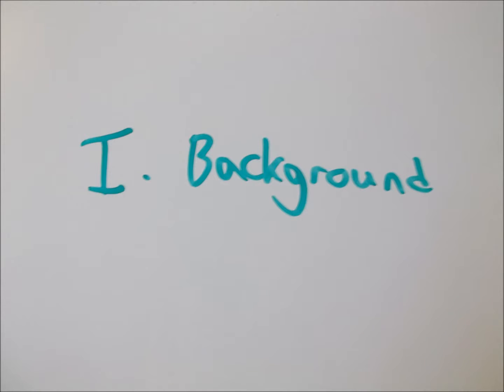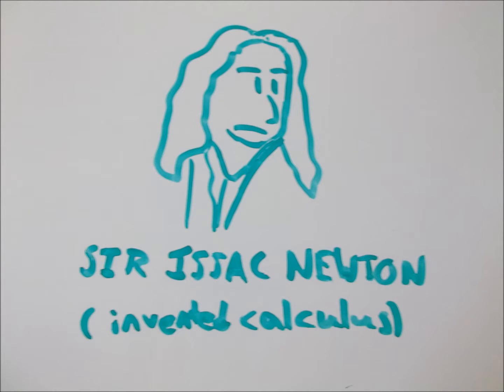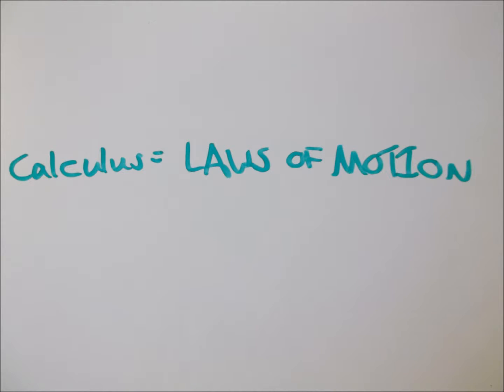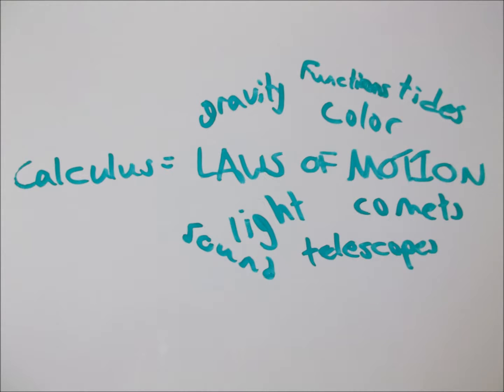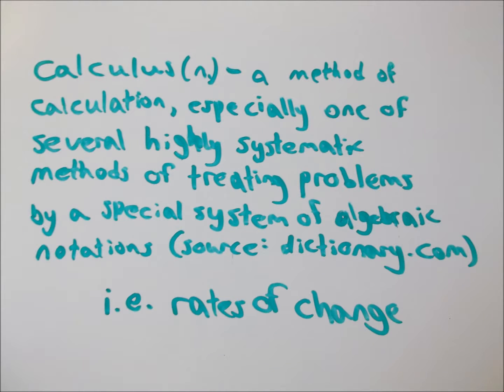Part 1. The background. If we really want to understand how string theory works as a whole, we'll have to go back to where it all really started, to Sir Isaac Newton, who developed calculus to help him develop his laws of motion among many other understandings of the world. Calculus is a high level of math that, to put it very simply, describes how things change.